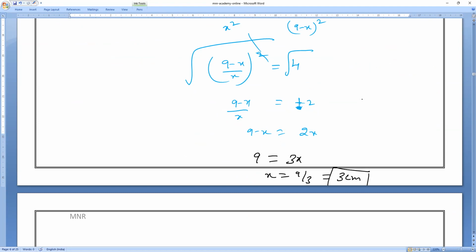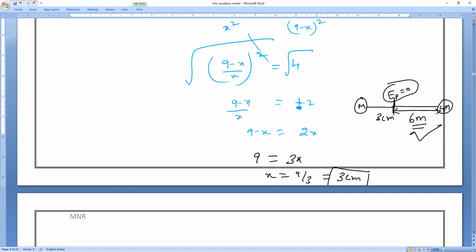So from the m mass, at how many centimeters does the electric field become 0? At 3 centimeters. From the 4m mass, how much is remaining? 9 minus x, which is 6 centimeters. You understand, everybody? So that is where the gravitational field becomes 0 between the two masses. That is what you have to find.